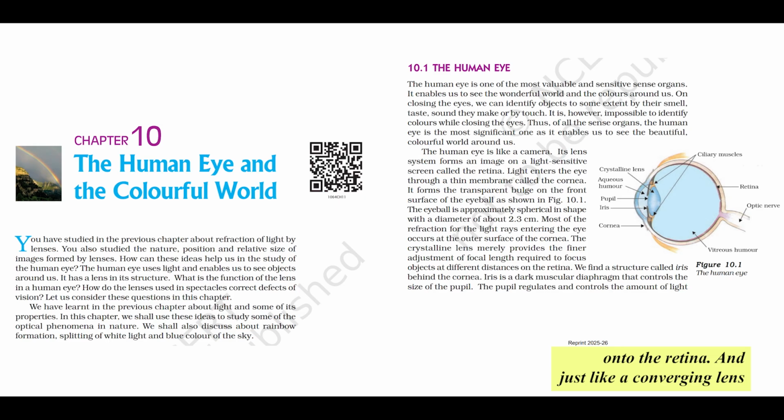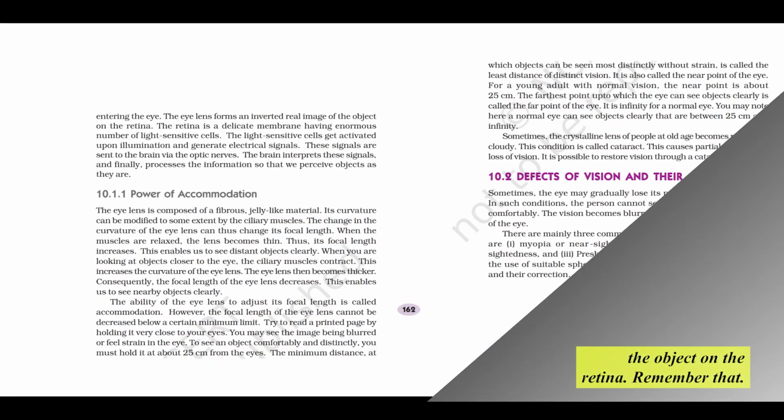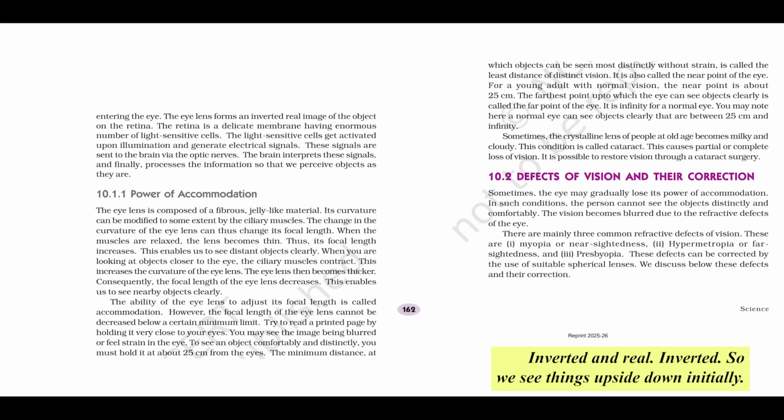And just like a converging lens in a camera, it forms an inverted, real image of the object on the retina. Remember that. Inverted and real. Inverted. So we see things upside down initially? The image formed on the retina is inverted, yes. But we'll get to how we perceive it correctly in a moment.